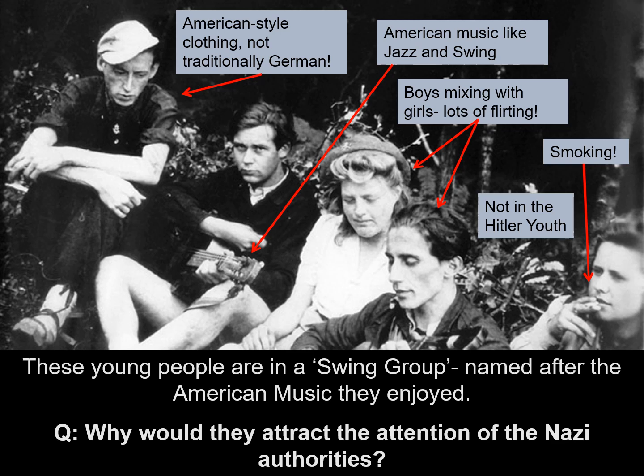That was a particular problem for the Nazis, because from 1936 onwards, membership of the Hitler Youth for those aged 10 to 18 was compulsory. You didn't have a choice. You had to be in one of the Hitler Youth organisations. By refusing to go, these people were breaking the law, and by breaking the law, they could face harsh punishments, as we will see.